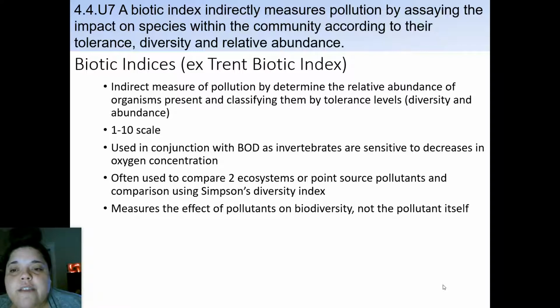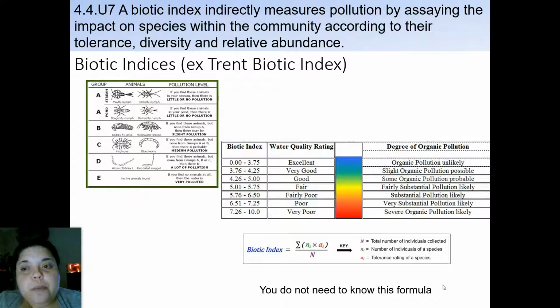It measures the effects of pollutants on biodiversity, not the pollutant itself. So just the effects, and it's measuring the tolerance and the abundance of the species that's there, but it's not really measuring an actual pollution that you have. So this is the biotic index. And then again, we have the pollution level and the animal species of our indicator species. And this is our biotic index.